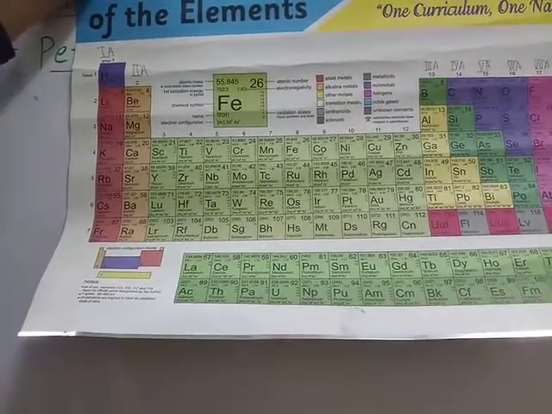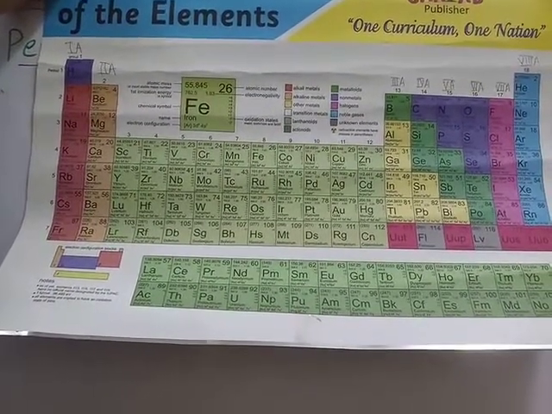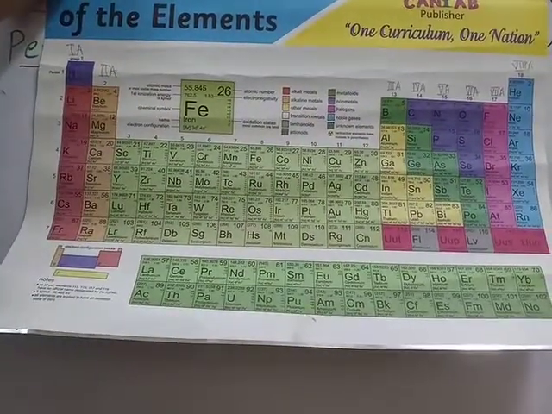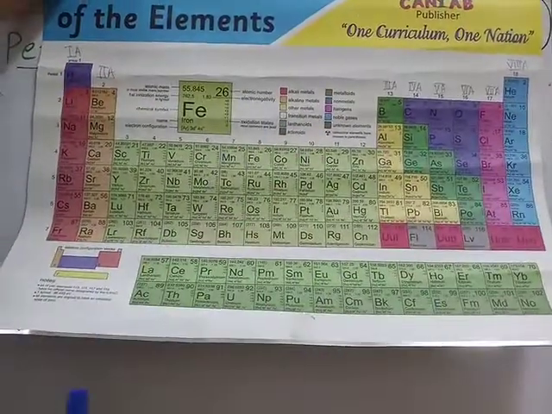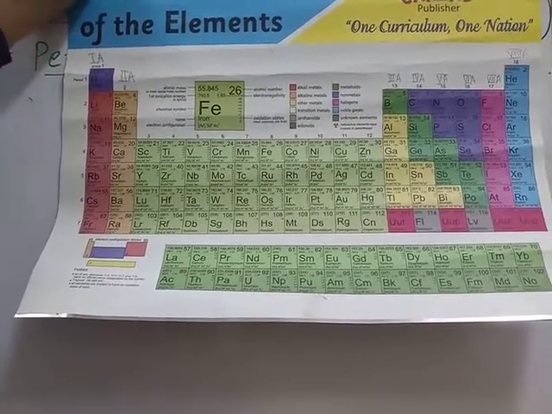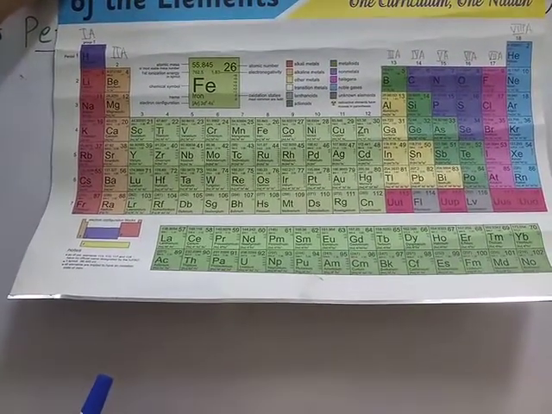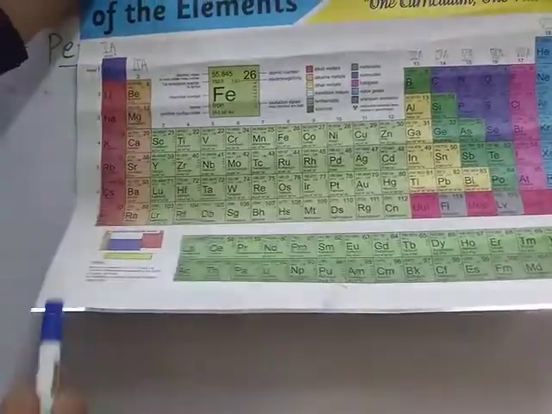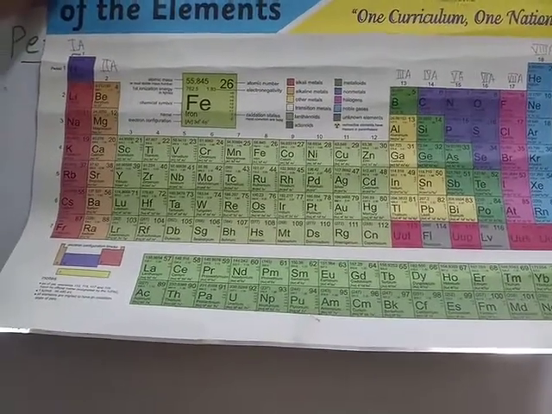So first of all, let me discuss what the periods in the periodic table are. This is the first period. It comprises just two elements, hydrogen and helium. This is called the extremely short period. It is composed of hydrogen with atomic number 1 and helium with atomic number 2. Hydrogen is the lightest element in the periodic table, and helium is also a very small element.